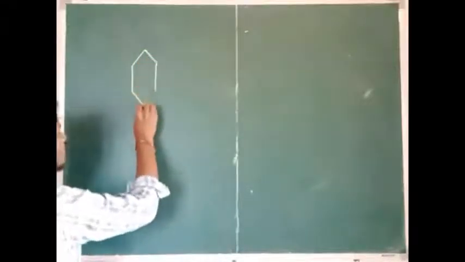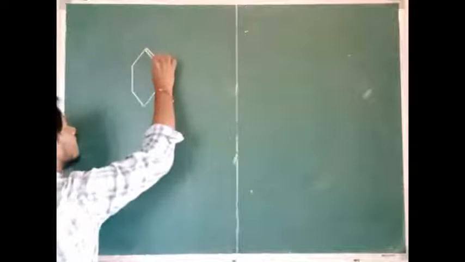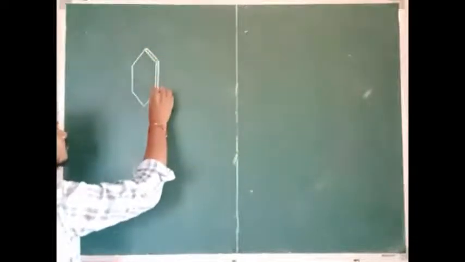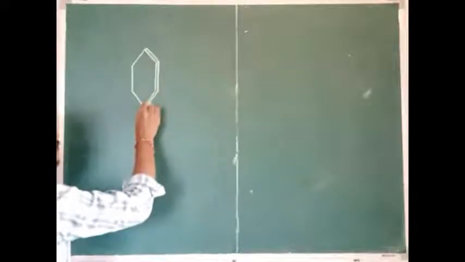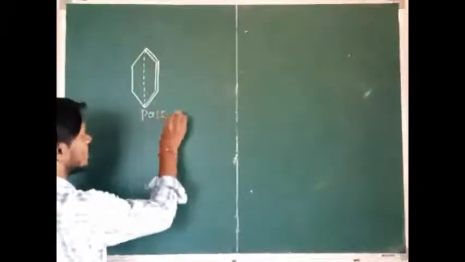Next, what is the polarization of light? See here, it is a polaroid. Then what is a polaroid? It is a device which can be used to polarize unpolarized light. For example, tourmaline crystal. Then it is the pass axis, and it is also called the transmission axis or the crystallographic axis.